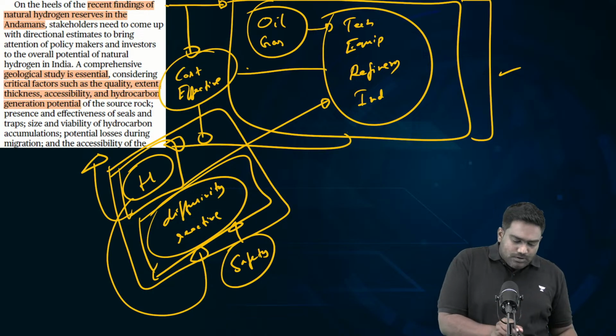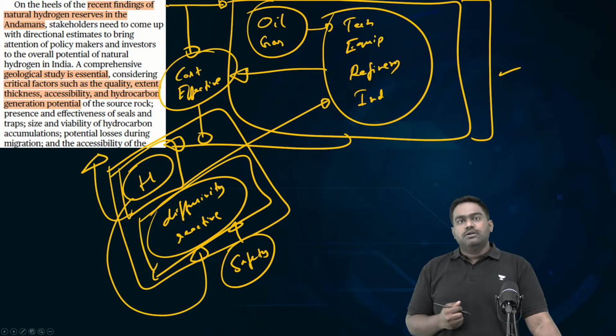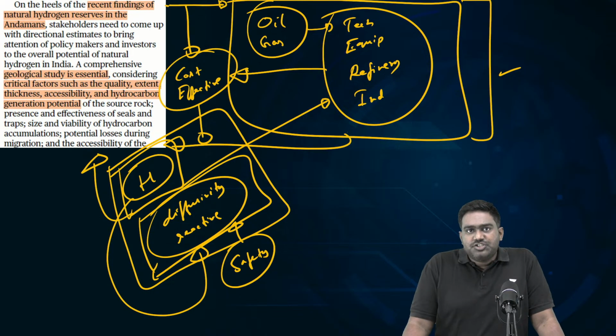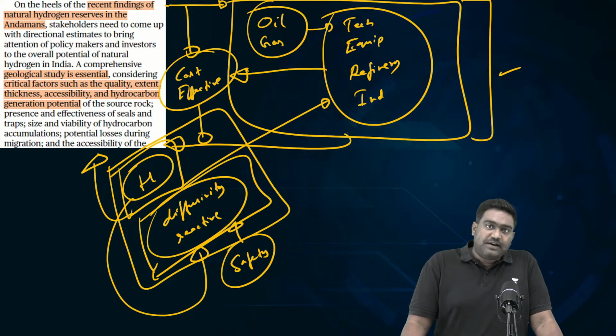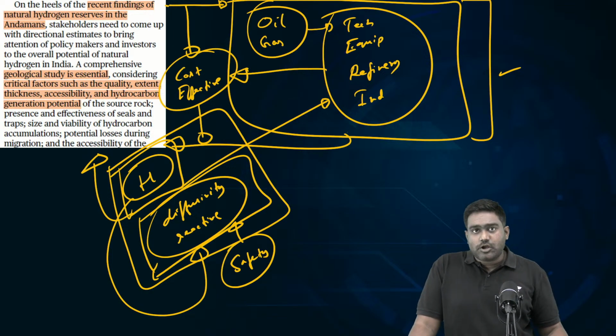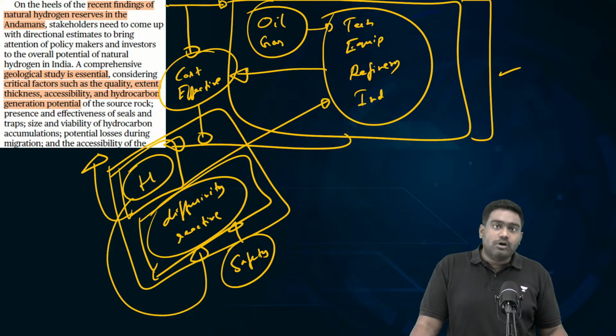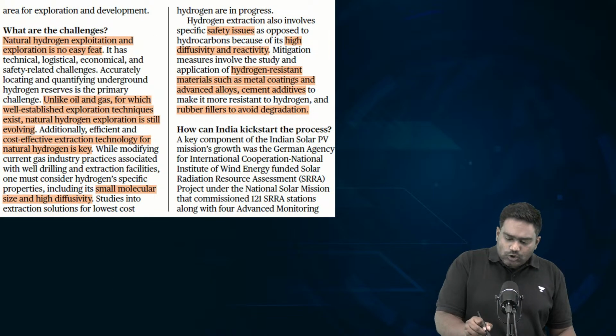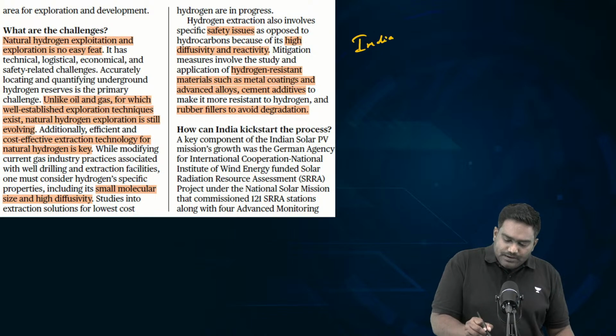Because any new investments will increase the cost of energy production, and hydrogen may not be seen as a cheaper fuel, it could become a very costly fuel. So that's why cost effective exploration and exploitation is needed, and also safety should be a priority to manage a slightly volatile form of fuel. In this regard, India is collaborating with the United States.